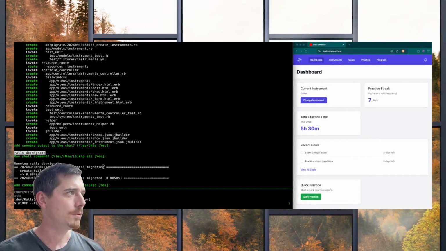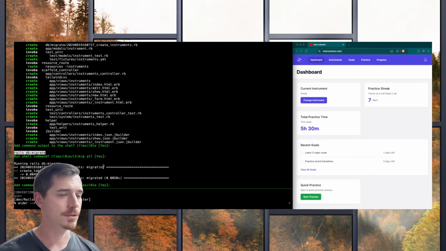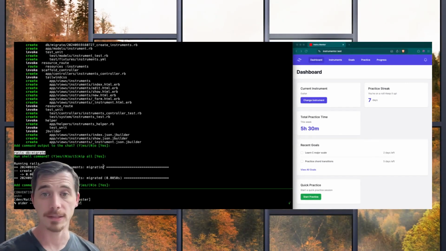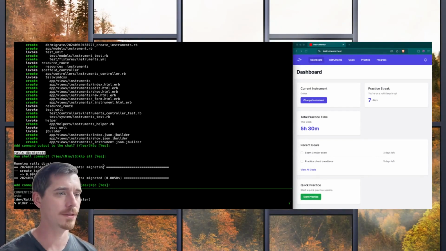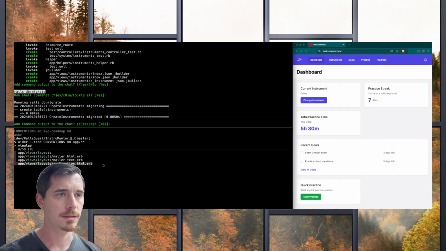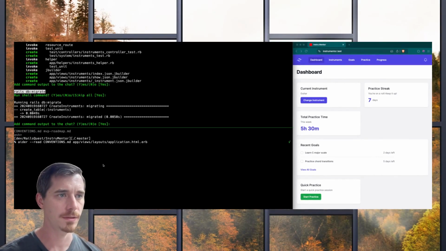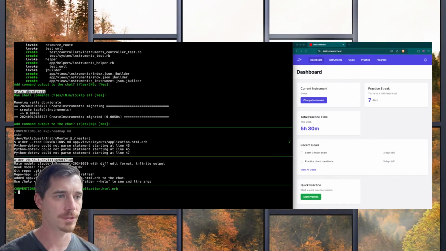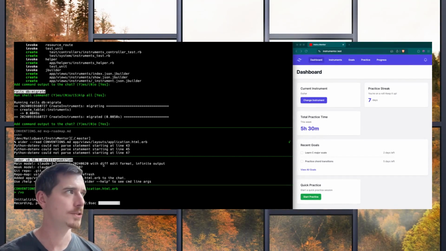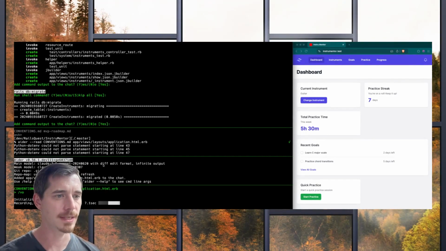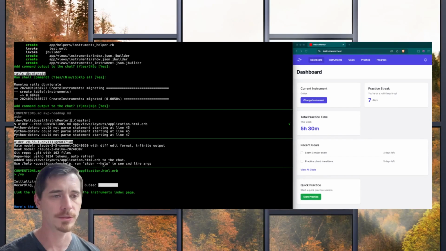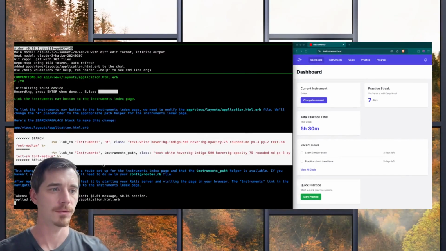Now we want to link to the instruments from the dashboard screen. I could just ask it to do that, but to save a little back and forth, I'm just going to go ahead and directly add that. Link the instruments nav button to the instruments index page. I should have added the routes. Looks like that's going to work though.